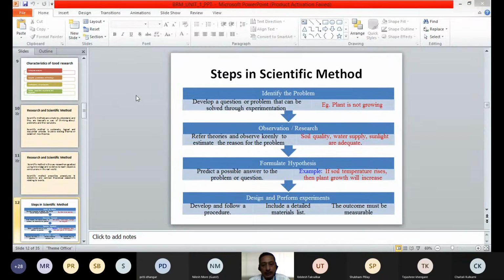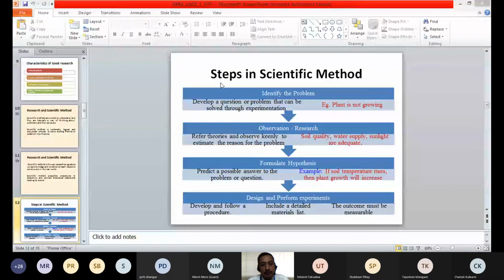First of all, we understand the problem. If we understand the problem correctly, then only we will be able to solve the problem. I gave you the example of a doctor yesterday. If a doctor is able to identify or diagnose the disease correctly, then only he can prescribe correct medicines to cure the patient. And like that, in research also, you have to have correct identification of the problem. You should know the correct problem, where the problem lies. So therefore, the first step is identification of the problem.